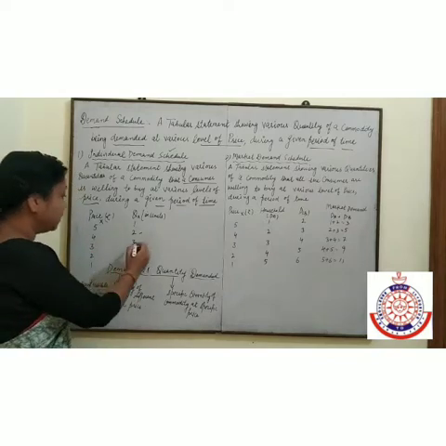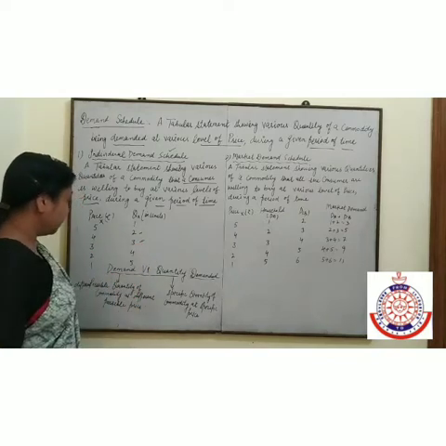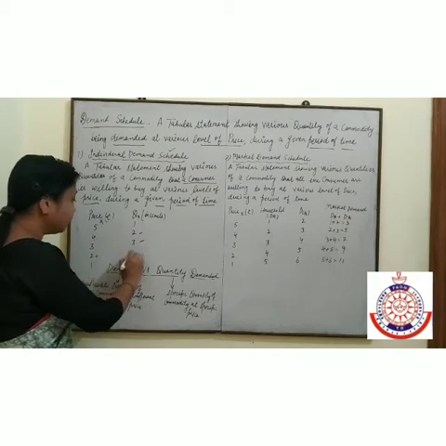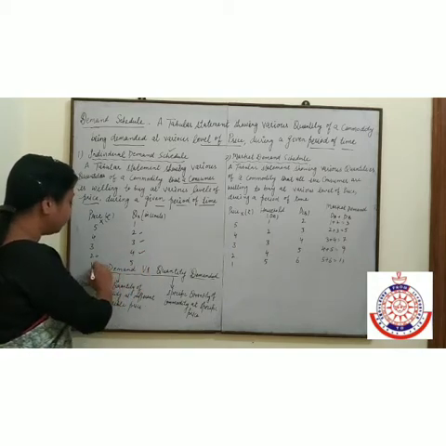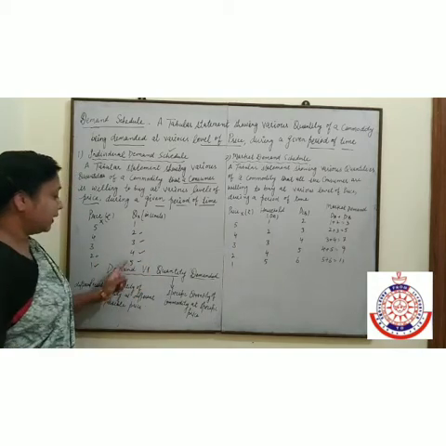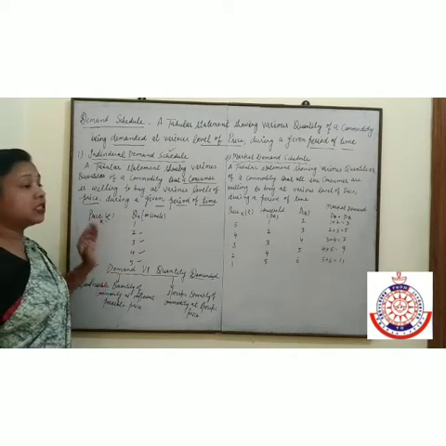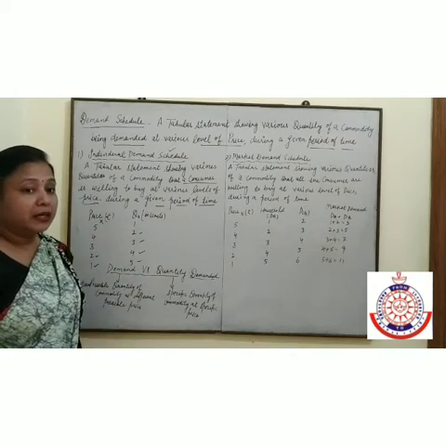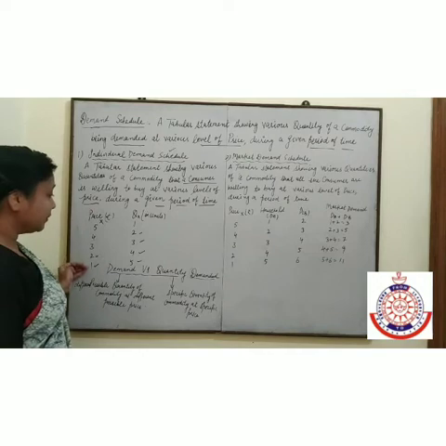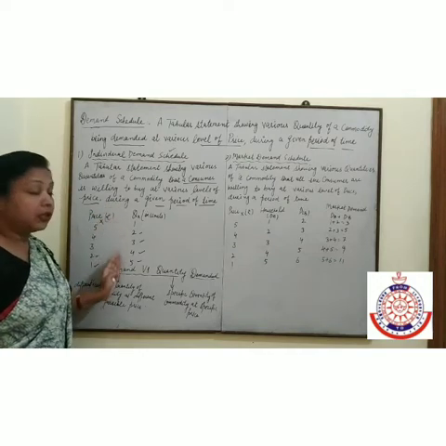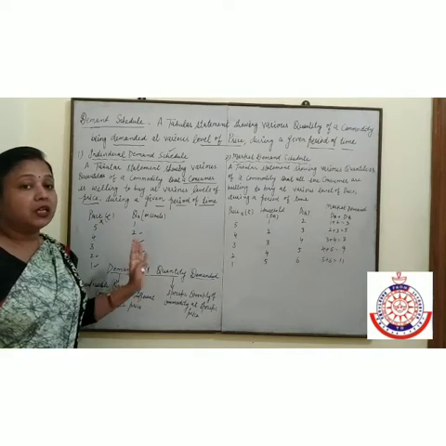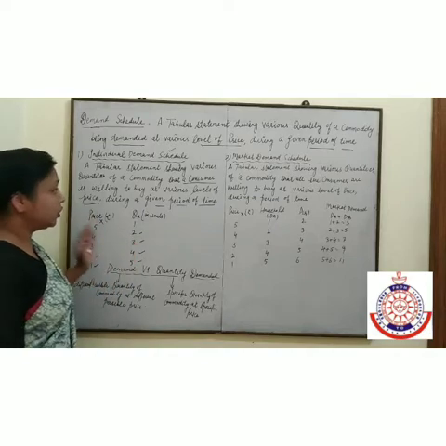When the price is 3, consumer demanded 3 units. When price is 2, consumer demands 4 units. When price is 1, demand is 5 units. This is called individual demand schedule. At different possible price, whatever quantity is demanded, that is individual demand schedule.